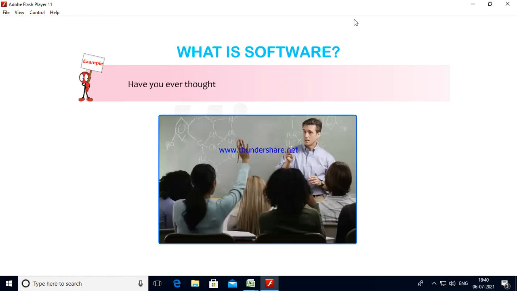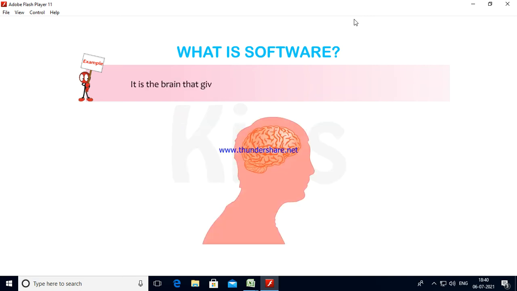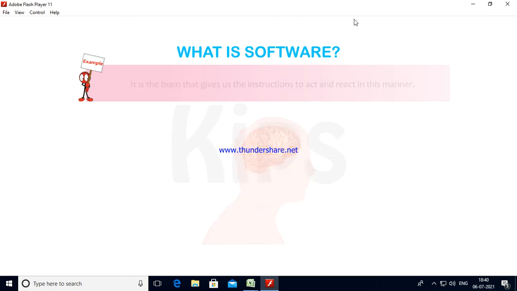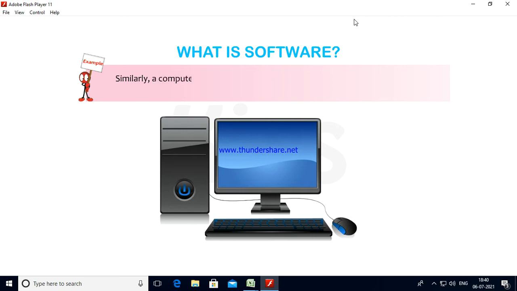Have you ever thought, how do we know what to do in these situations? It is the brain that gives us the instructions to act and react in this manner. Similarly, a computer gets all the instructions from the software to perform various tasks. The software is the soul of a computer, without which it cannot work.